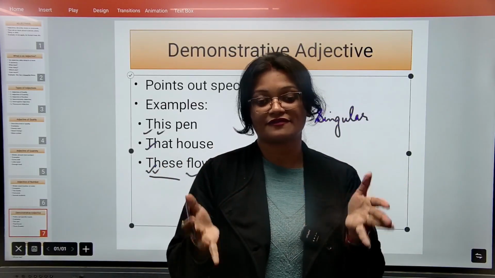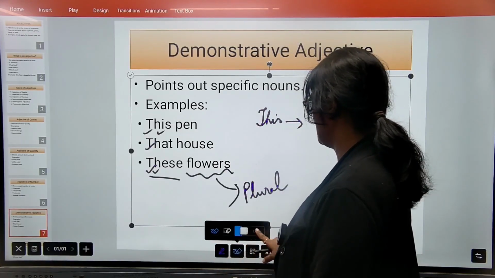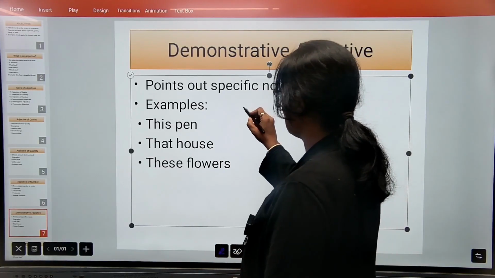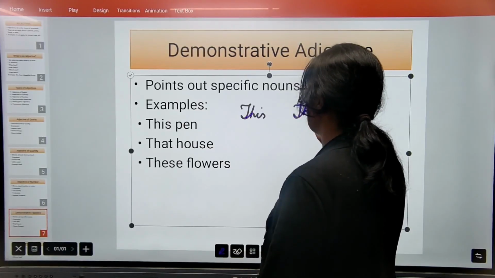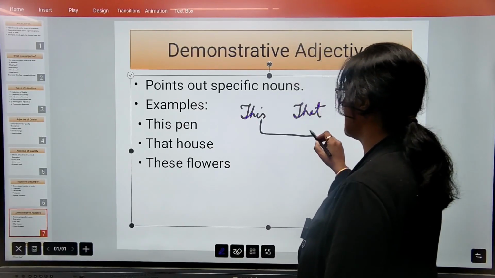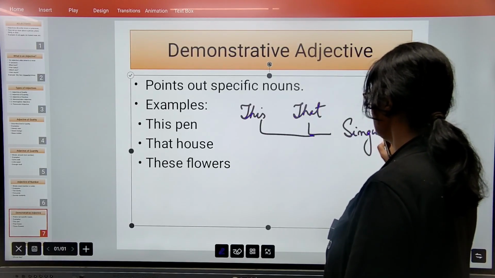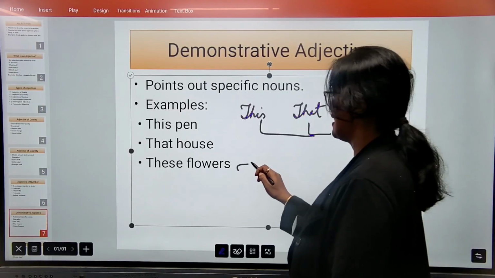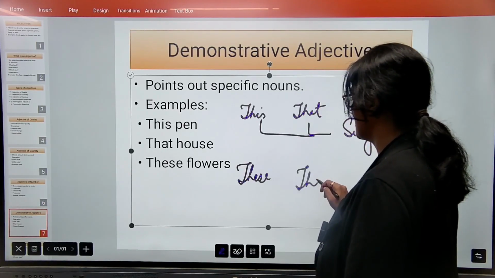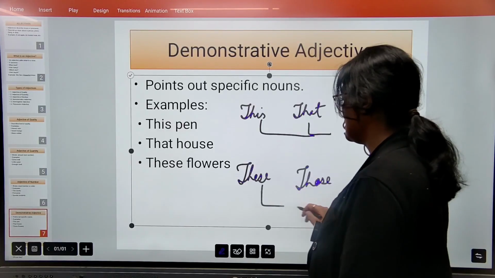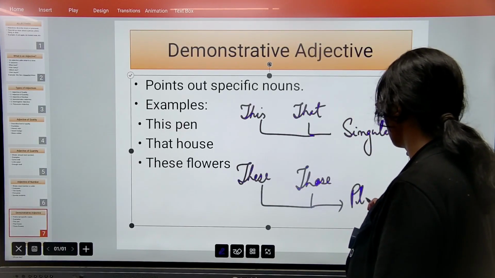And whenever you have nearer object, then we use this. So to sum up, we can simply write THIS this and THAT that. ये दोनों ही demonstrative है but singular है. Okay, and the plural these and those. ये दोनों भी demonstrative है but these are plural in nature.